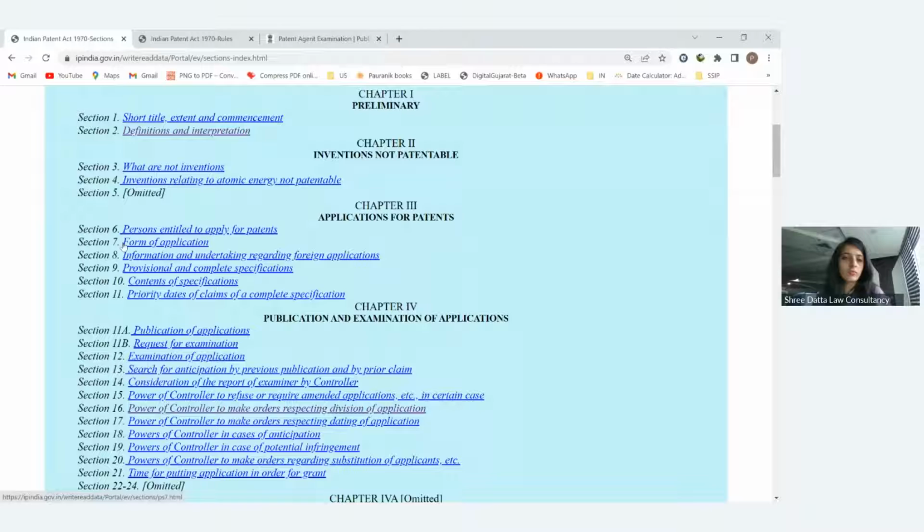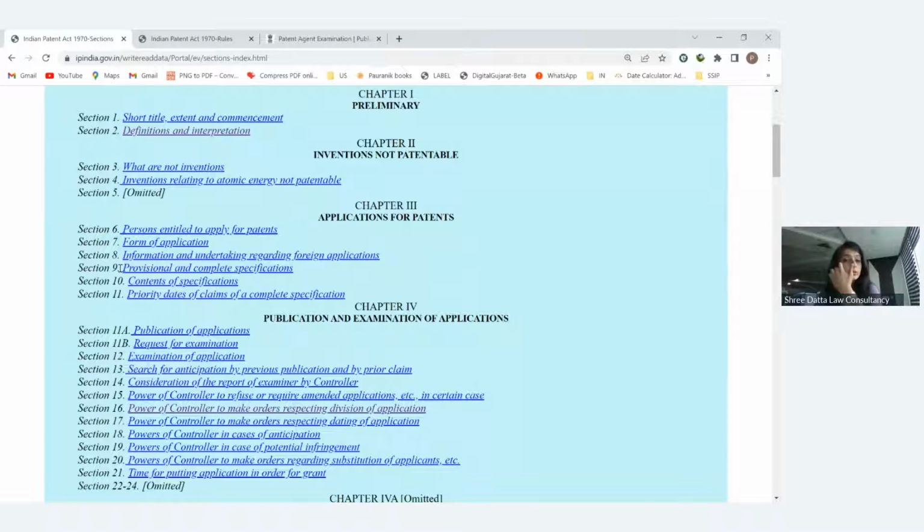Then, among the various forms used, one is form 2, which is a very important form that covers all the technical details of the patent application. Form 2 is also known as the provisional and complete specification. Both are types of patent application. In section 9, they cover the various provisions of the provisional and complete specification.